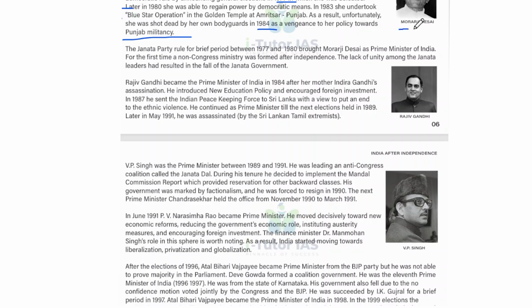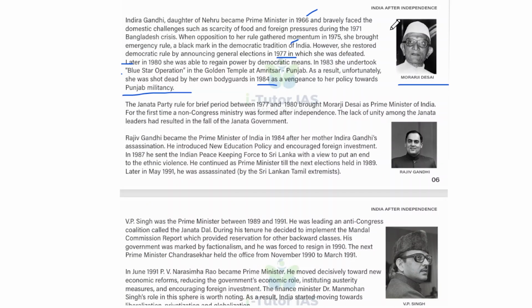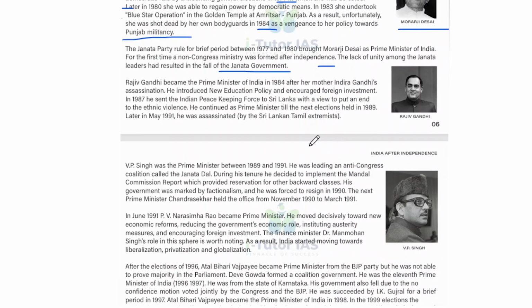So next is the Janata Party rule for a brief period, 1977 to 1980, under Morarji Desai. This is a picture of Morarji Desai as the Janata Party Prime Minister of India. For the first time, a non-Congress ministry was formed after independence. And the lack of unity among the Janata leaders resulted in the fall of the Janata government. And Rajiv Gandhi became Prime Minister of India in 1984 after his mother Indira Gandhi's assassination. He introduced a new education policy and encouraged foreign investment.